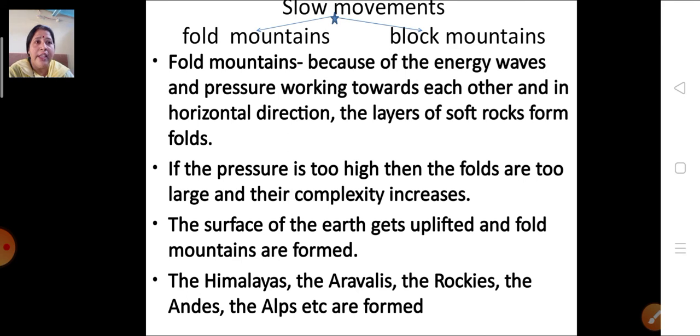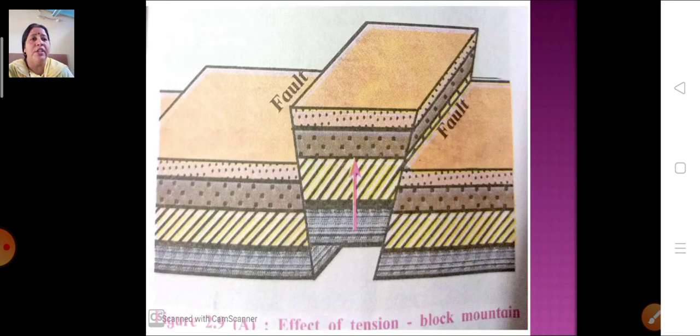Next one is block mountains. At times the energy forms a fault, and because of this fault a part of the land gets uplifted, or at times the land can submerge also. When it is submerging, it forms a valley, and when it is uplifting, it forms a block mountain.